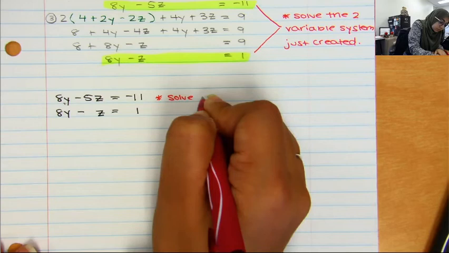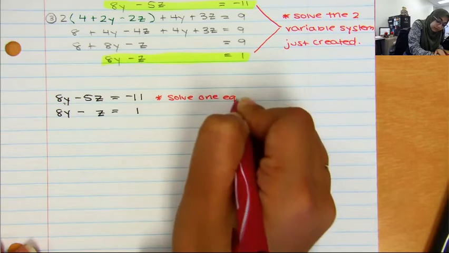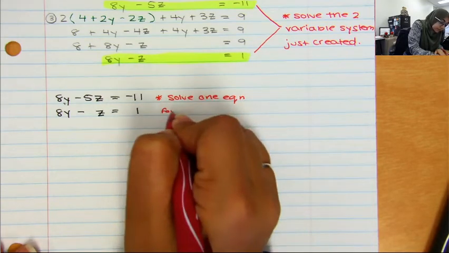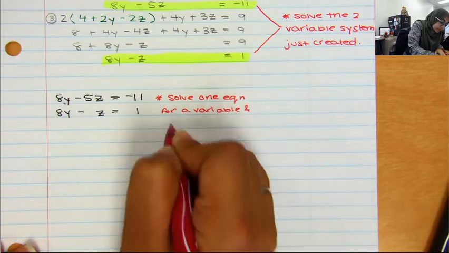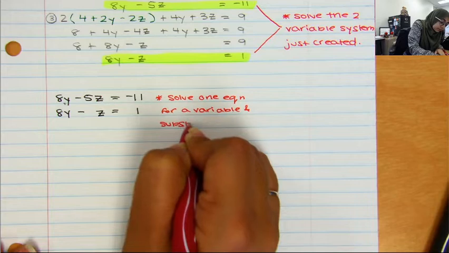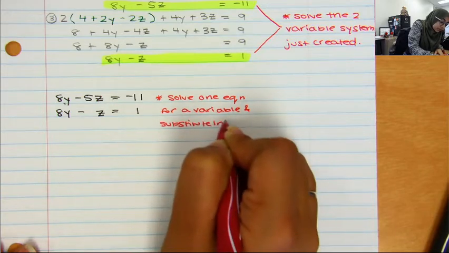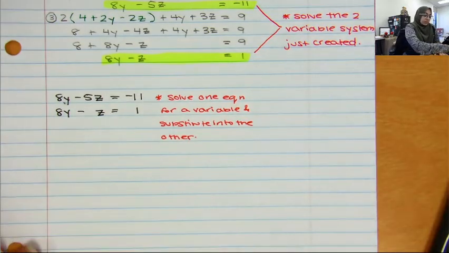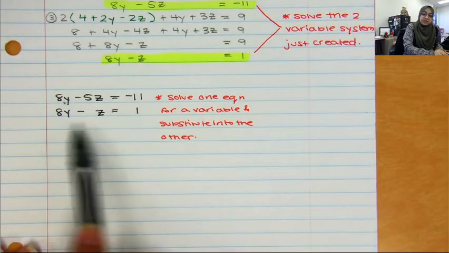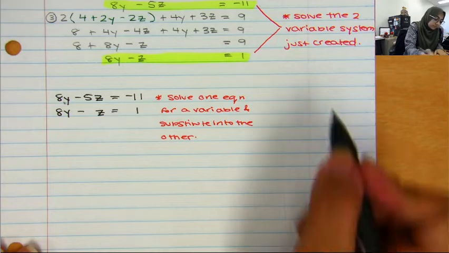Solve one equation for a variable and substitute into the other. So I am going to choose to solve the second equation for z.